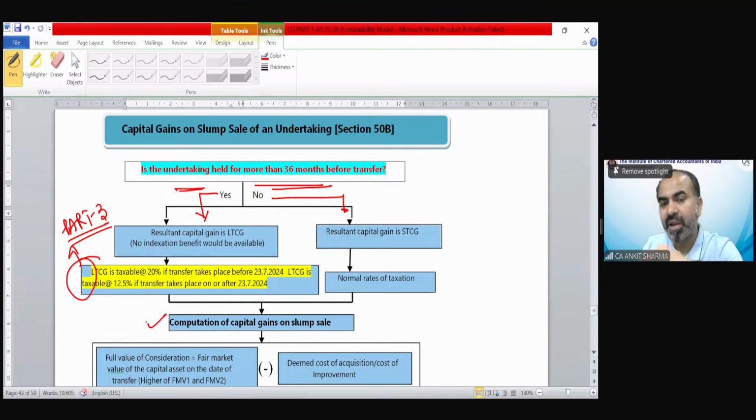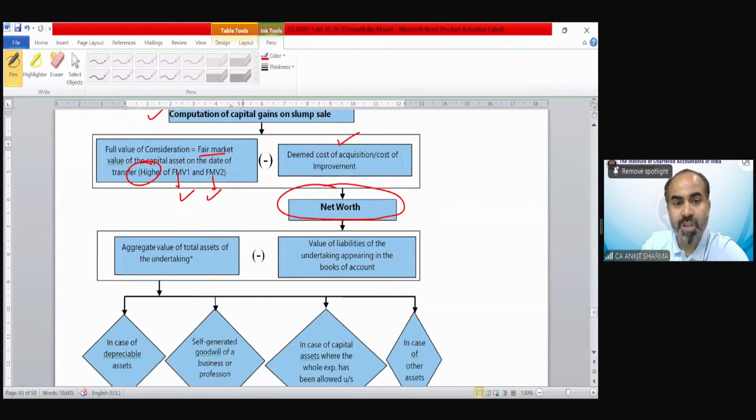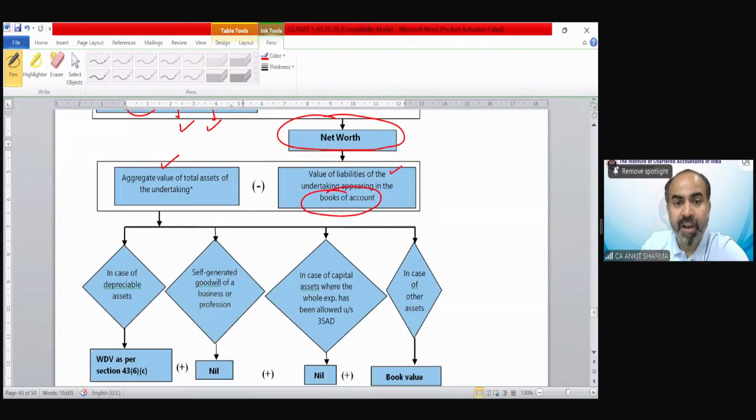Now, how will we calculate capital gain? The provision says we have to take the FMV, and FMV will be the higher of FMV1 or FMV2, as we saw in the last provision. Now we need to reduce the net worth, which would be considered as your cost of acquisition and cost of improvement. Now, what is the meaning of net worth? Aggregate value of total assets of the undertaking less value of liabilities of the undertaking appearing in the books of account. How will we take the value of total assets?